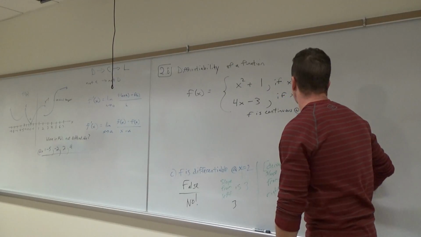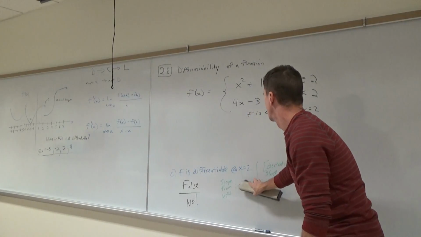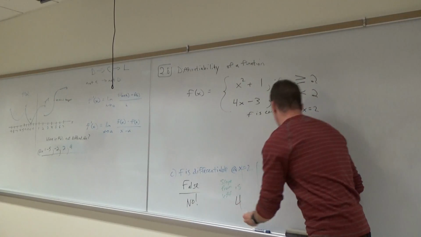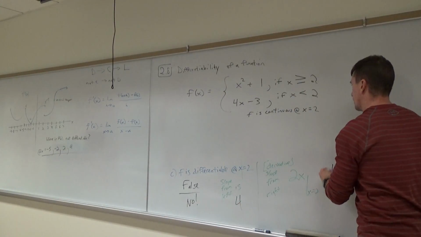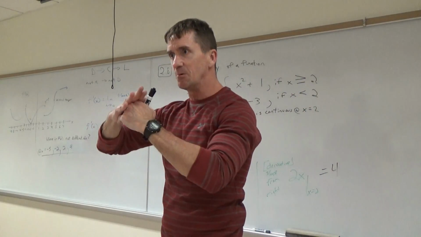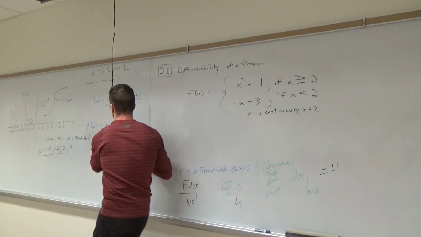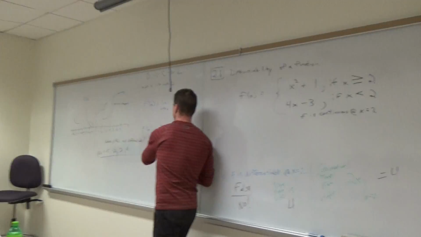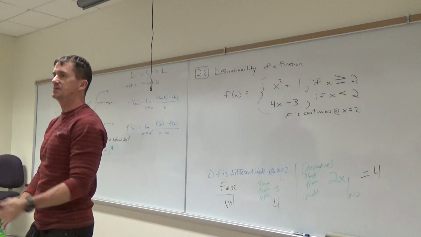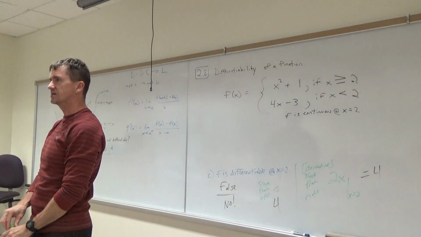Well, this is going to be the same slope, right? What's the slope from the left? 4. What's the slope? 4. What do you think? Parabola meets straight line, but the slope is exactly what? 4 at that instant. From the left side, from the right side. I'm sure mathematicians love to just keep writing all that stuff, but I want you to focus on it. I just have to look at the slope, the derivatives.